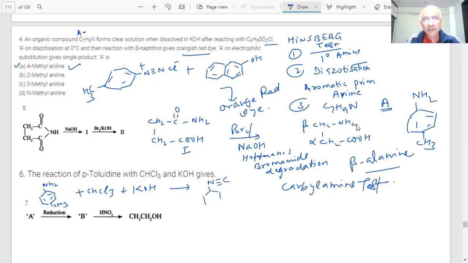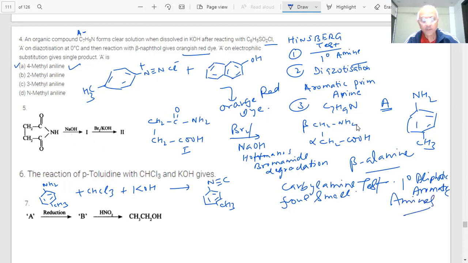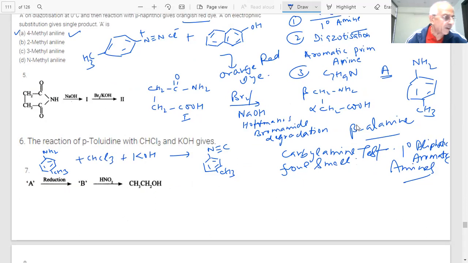What type of odor is this? Foul smell. This test is for primary aliphatic and primary aromatic amines, both. It is an important test, students, and has been asked many times in the paper in different ways. The choice is always with the examiner, how he sets up the paper, but the reactions and the course are the same.